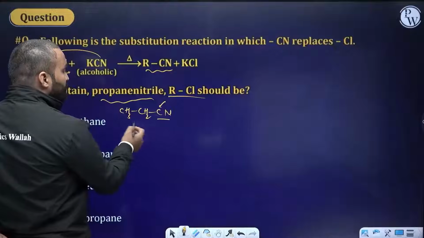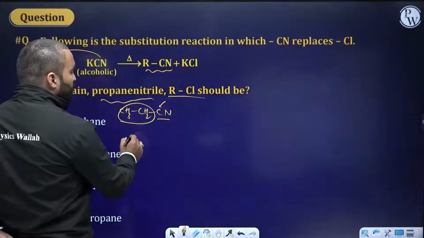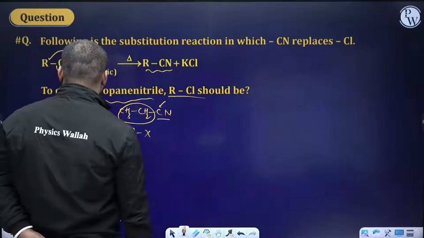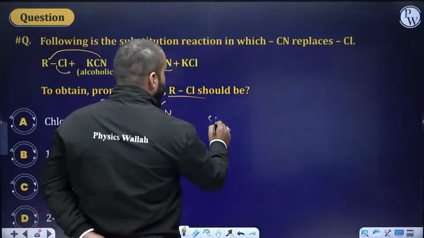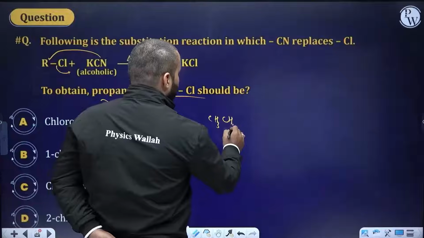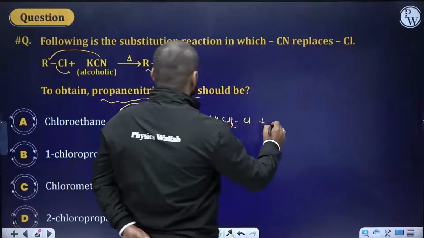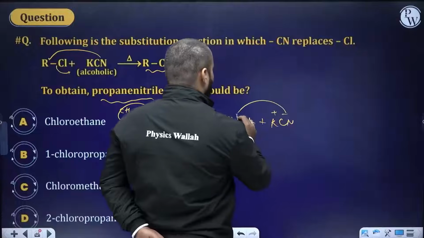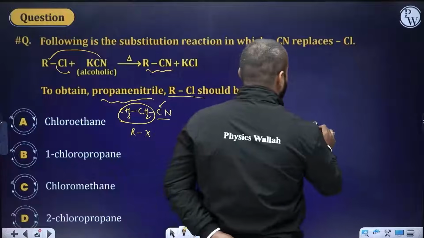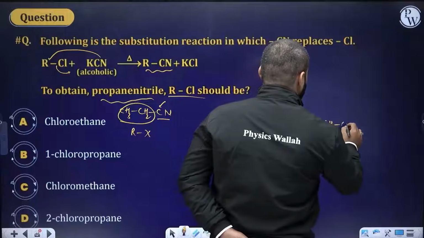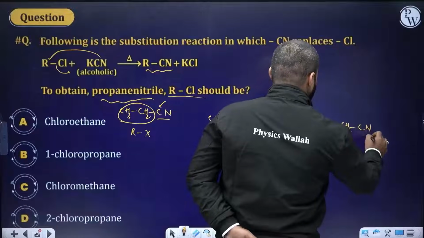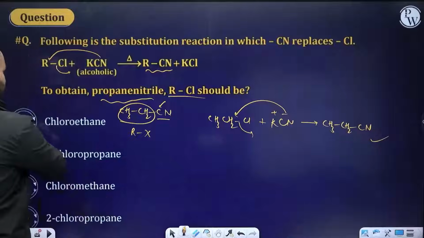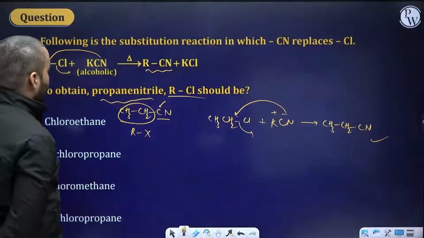So I think I should start with these two, R and X. So RX means it should be chloroethane. You react CH3CH2Cl plus KCN. It's an ionic compound, so it will form a carbon-carbon bond, direct SN2 mechanism, CH3CH2CN. This will be the compound formed. That's propane nitrile. So option number 1 is the right answer. Chloroethane. That's the right answer.